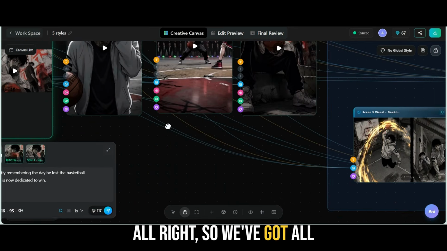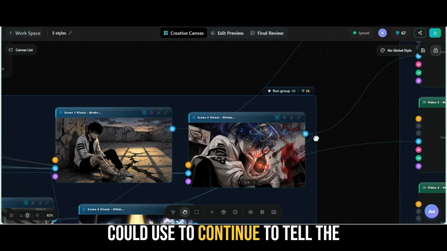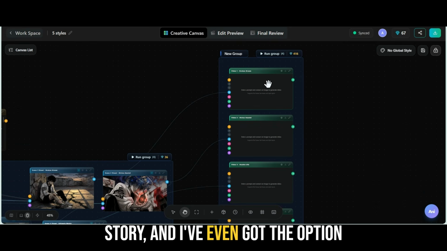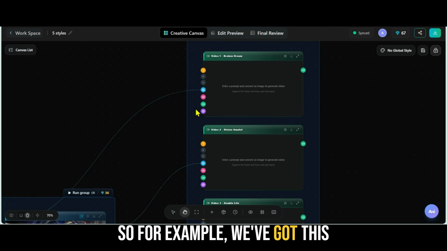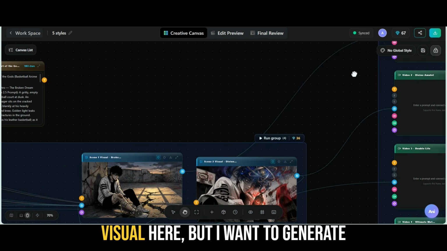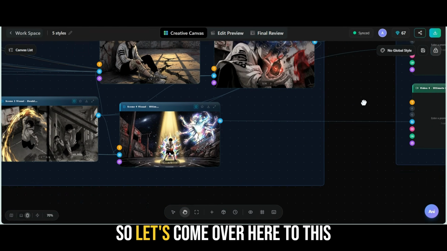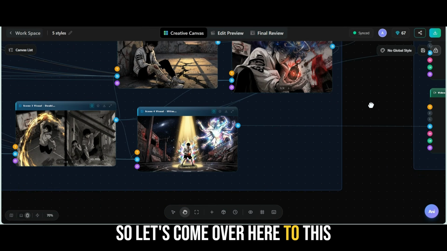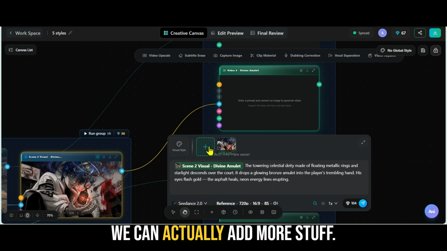All right, so we've got all these different shots here, all these different visuals that I could use to continue to tell the story, and I've even got the option here to continue generating scenes. So for example, we've got this one connected here, so it has the visual here, but I want to generate maybe one of these other visuals. So let's come over here to this one, and I'm going to click here. It's got the reference here, and we can actually add more stuff.